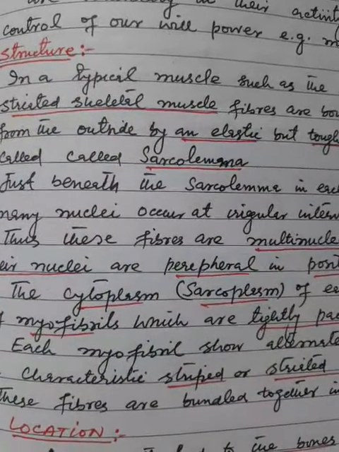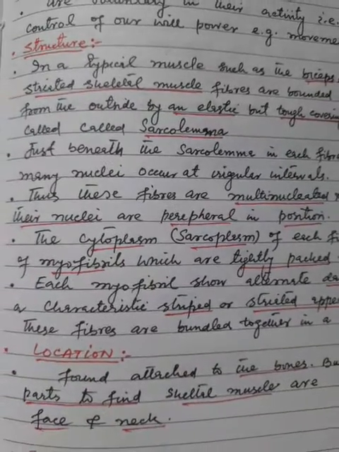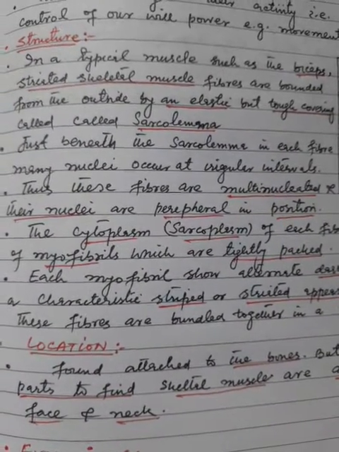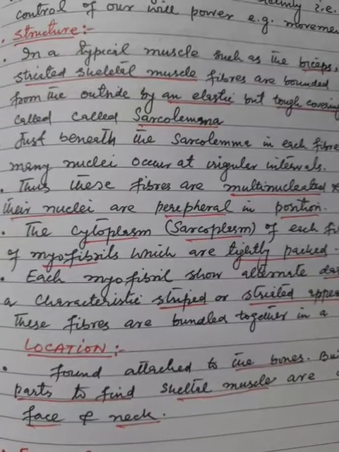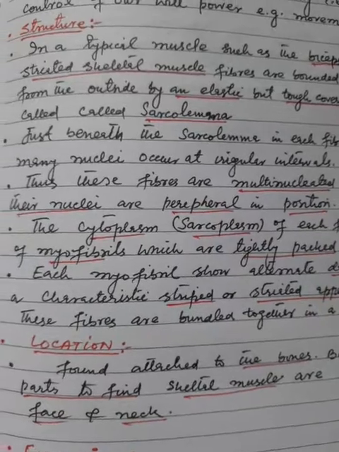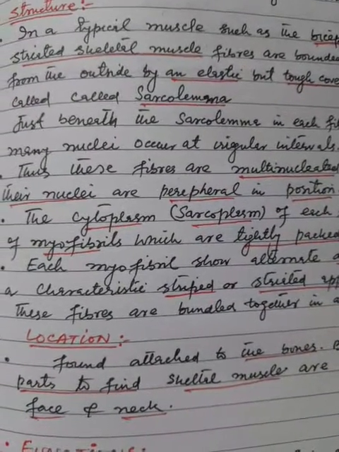Just beneath the sarcolemma, in each fiber, many nuclei occur at irregular intervals. Thus, these fibers are multinucleated and their nuclei are peripheral in position.